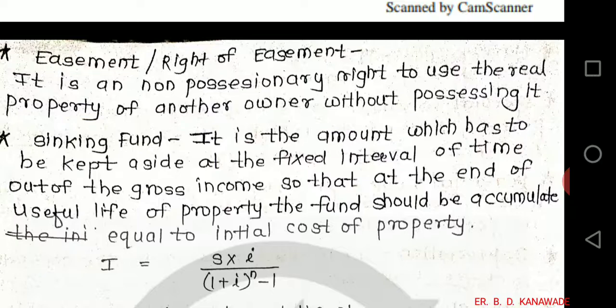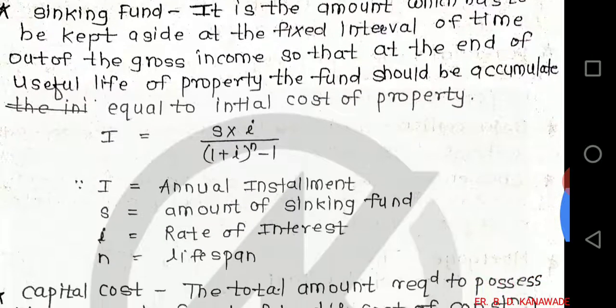Sinking fund is nothing but the amount which has to be kept aside at fixed interval of time out of the gross income so that at the end of useful life of property the fund should accumulate equal to initial cost of property. Let us see the formula.